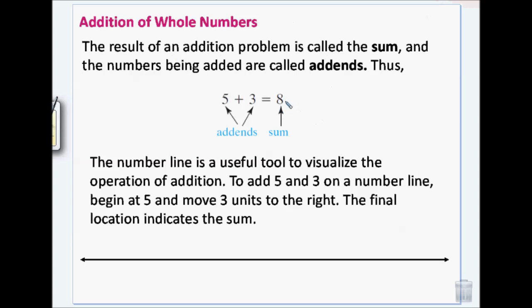The answer when you add two numbers together is your sum. So if you're told to take a sum, that means to add. Or what is the sum? That means to add. The two or more numbers that are being added together are called addends. So you add together addends to get a sum.